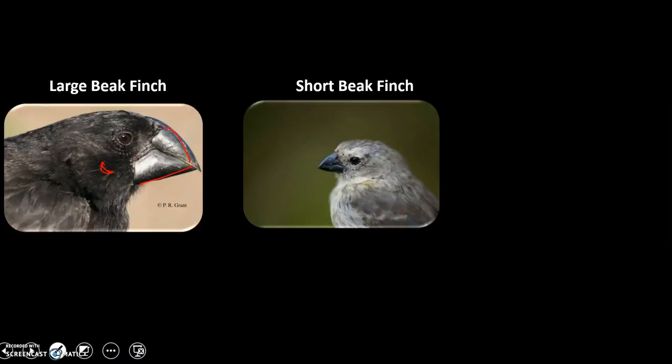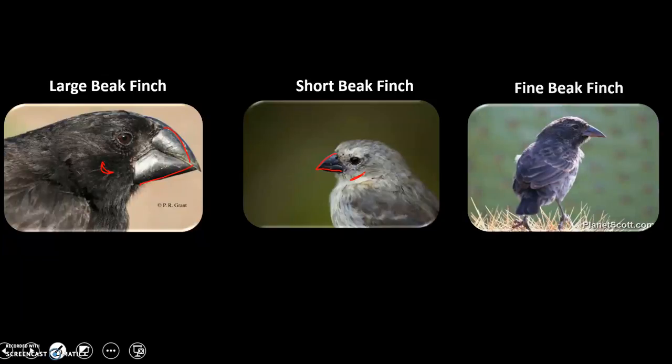So if I show you this picture of a finch, take a look at his beak. He has a rather large, strong, thick beak, and he has relatively larger muscles in his jaw area. Okay, so larger beak, thicker, and larger jaw muscles. Another type of finch, if you notice, has a very small beak, close to its face, doesn't have a lot of musculature in its face, and it's real short. Another variation might be a narrow type beak, longer and more fine. Okay, so what he noticed is these variations fit their diet.